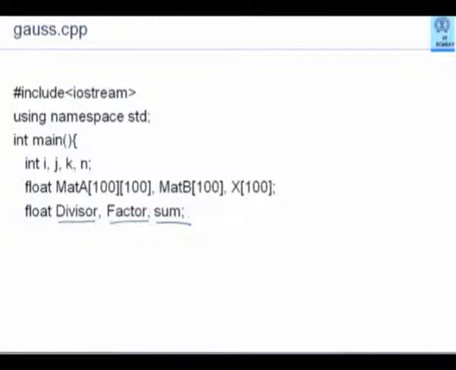Factor, for any subsequent row, is the factor by which I should multiply and subtract the corresponding row that I am considering. And sum, of course, is to calculate for my backtracking. When I do reverse substitution, then I will have to calculate some of those values which I have already found, etc.